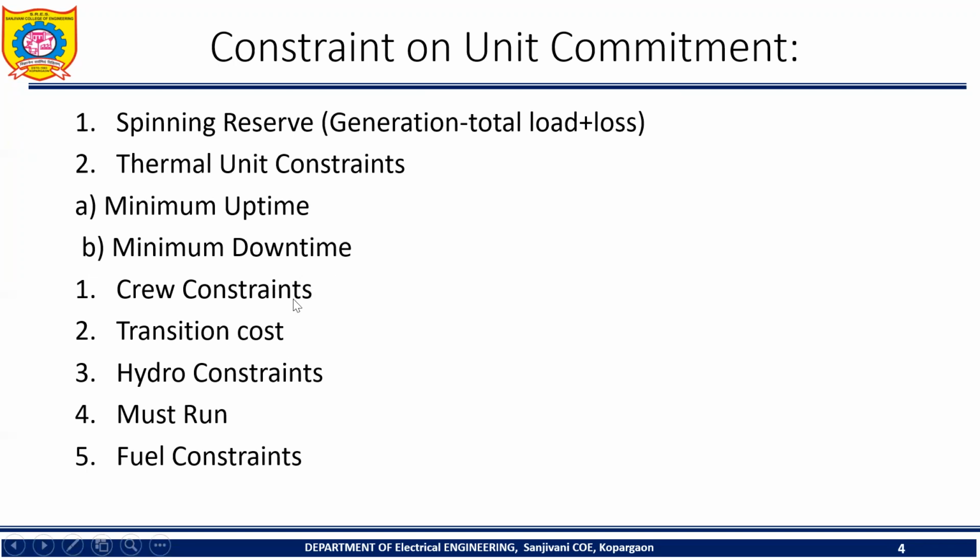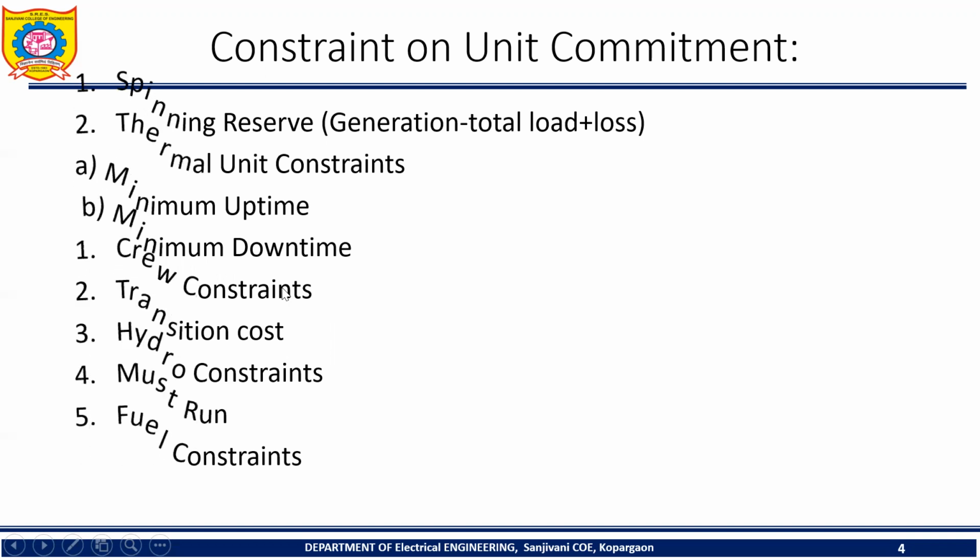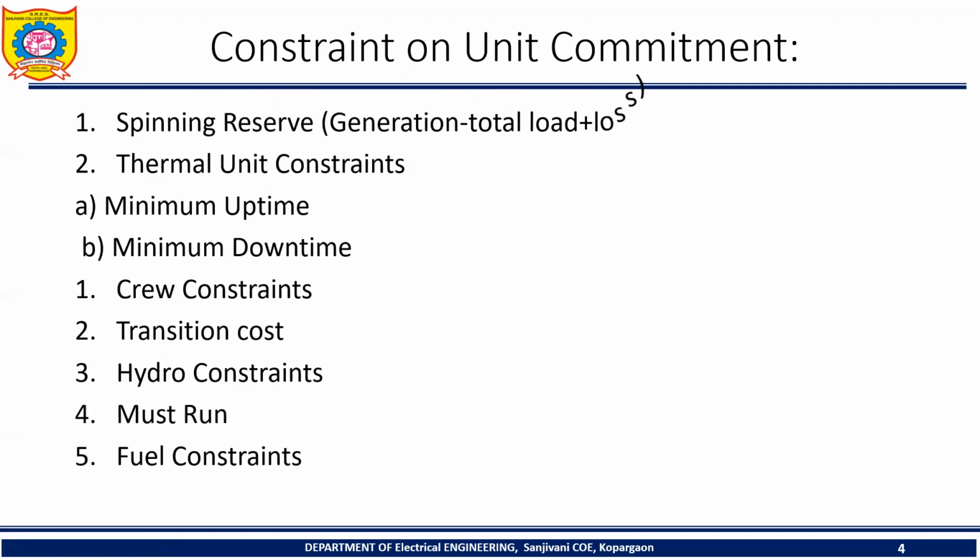The next one, the third one, is crew constraint. Crew constraint means the crew members who are operating over there. Now, in crew constraint, if the plant consists of two or more units, they cannot be started at a time. Remember that, dear friends. The units cannot be started at a time because the crew members are limited. Okay, so they are started with a certain period of difference.